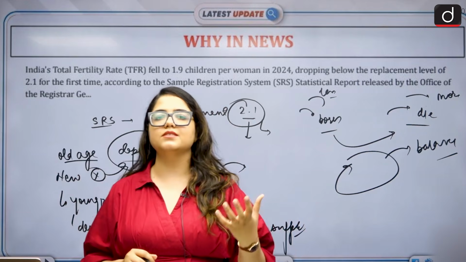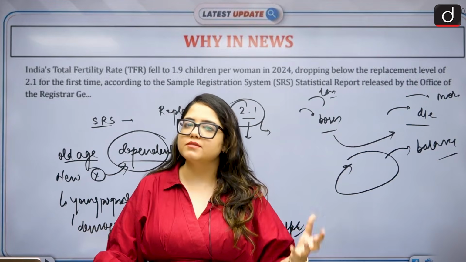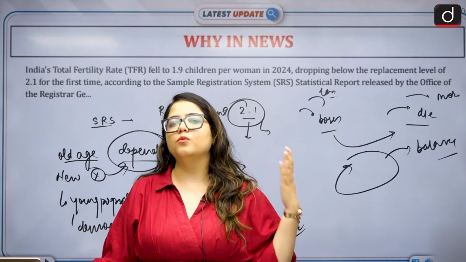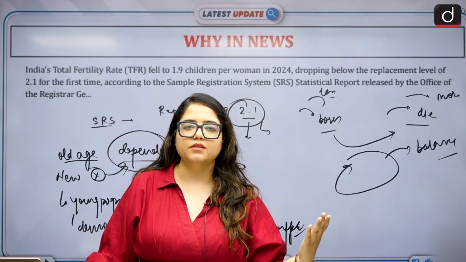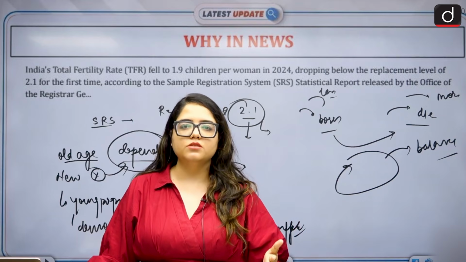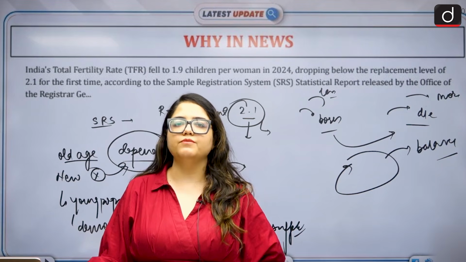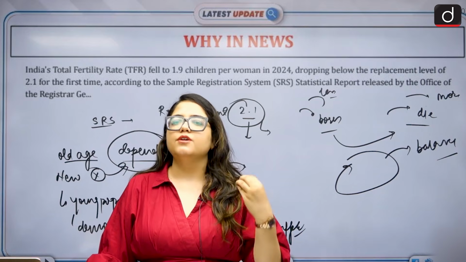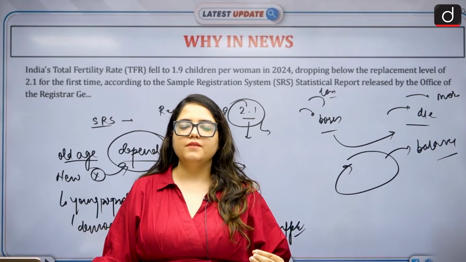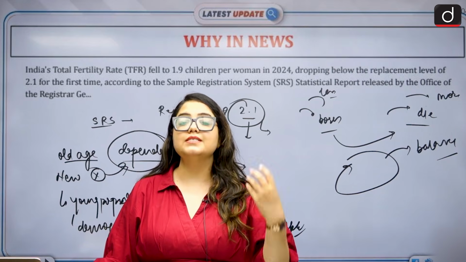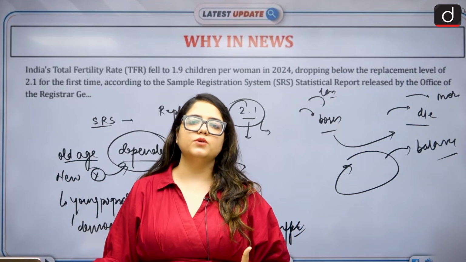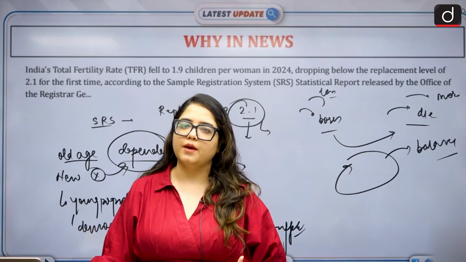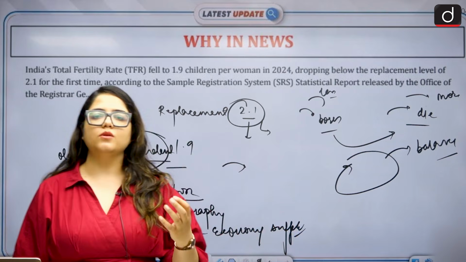You must have seen that international personalities like Elon Musk are also commenting on the fact that India's replacement rate is going way down. Our total fertility rate is going way down, and in coming years this will create a very huge problem for us, for our diaspora, for demographic dividend, for everybody. And we should really look into it. Internationally, everybody is looking at it, right? We need to resolve that. We need to make sure this doesn't happen. How do we do that and why is this happening?